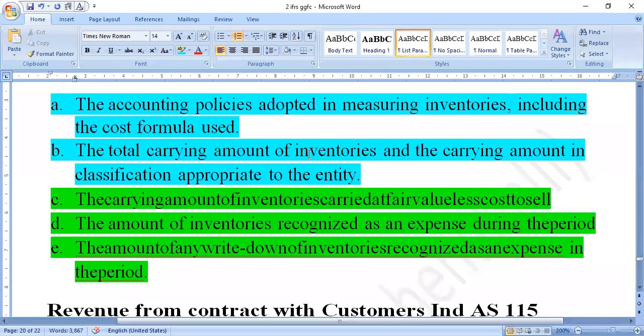the total carrying amount of inventories and the carrying amount in classification appropriate to the entity. The total carrying amount means, what is the amount they are having at the time of measurement, in the date of measurement or in the date of selling, ಸೇಲ್ಸ್ ಮಾಡುವಂತ ಸಂದರ್ಭದಲ್ಲಿ ಎಷ್ಟು ಅಮೌಂಟ್ ಕ್ಯಾರಿಯಿಂಗ್ ಅಮೌಂಟ್ ಆಗಿದೆ, ಆ ಕ್ಯಾರಿಯಿಂಗ್ ಅಮೌಂಟ್ ಸಹ ನಾವಿಲ್ಲಿ ಡಿಸ್ಕ್ಲೋಸ್ ಮಾಡಬೇಕಾಗಿರುತ್ತೆ.